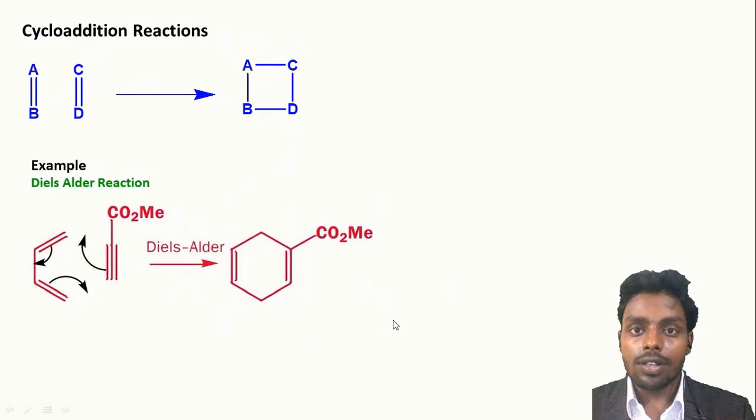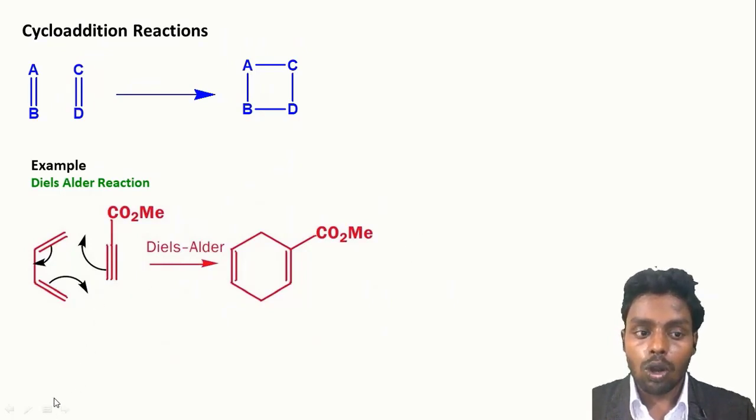Next is cycloaddition reaction. So in cycloaddition reaction, what happens? Two or more molecules may combine to form a cyclic compound, and here the transition state of the system is a cyclic transition state in which bond making and bond breaking take place simultaneously in a concerted cyclic pathway.